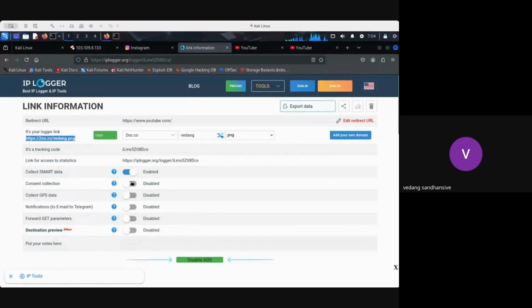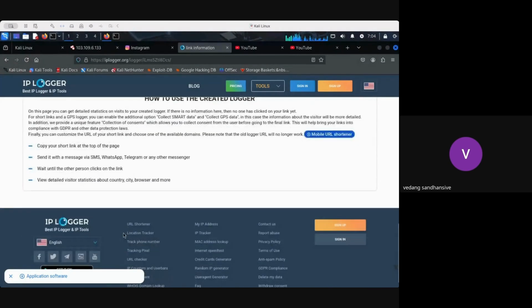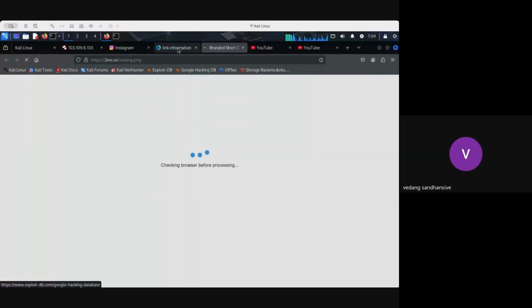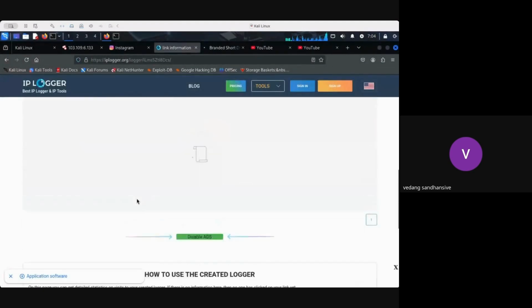You can see consent collection. Majority of the time, if you are doing some illegal stuff, guys, the hacker is not going to enable this thing, right? We can see collect the GPS data. We will be able to collect the GPS data also. We will also be able to forward the GET parameters and destination preview. All this kind of information can be shared to us. The moment the victim clicks on this link, the information will be shared to the IP Logger.